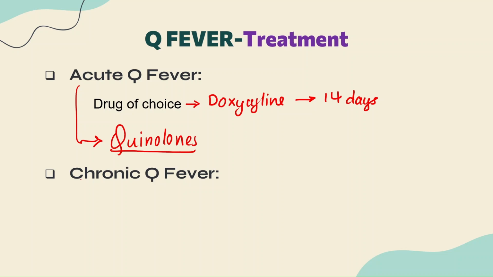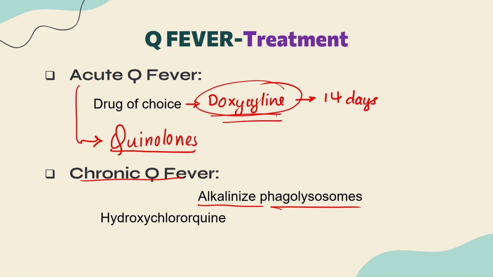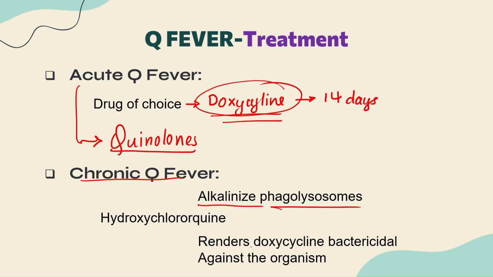Now in the chronic condition, we are definitely giving doxycycline, but in addition to doxycycline we have to give hydroxychloroquine. Why? Because hydroxychloroquine will alkalinize the phagolysosomes, and also it will render this doxycycline bactericidal against the agent, guys. It will make sure that the doxycycline is becoming bactericidal against the organism, and that is why in chronic condition we have to give hydroxychloroquine along with doxycycline, because of these two functions.